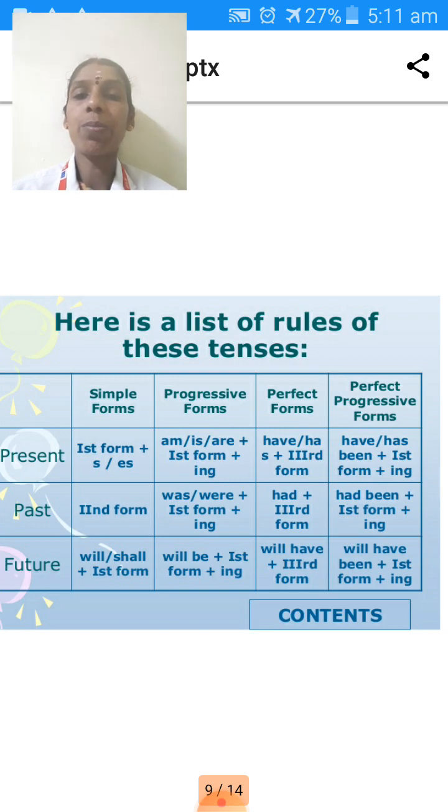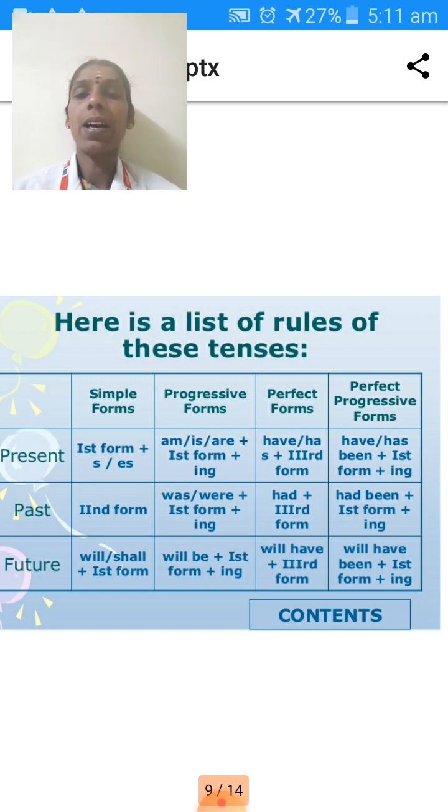Next, perfect progressive, that is a continuous tense: has or have been plus the fourth form of the verb. Here they are representing first form plus ing. We can say it another way as the fourth form of the verb. In the past tense, we can easily identify the verb. It is the finished part. So the second form of the verb is used in the past tense. Next, was or were plus the fourth form of the verb is used for past continuous tense.